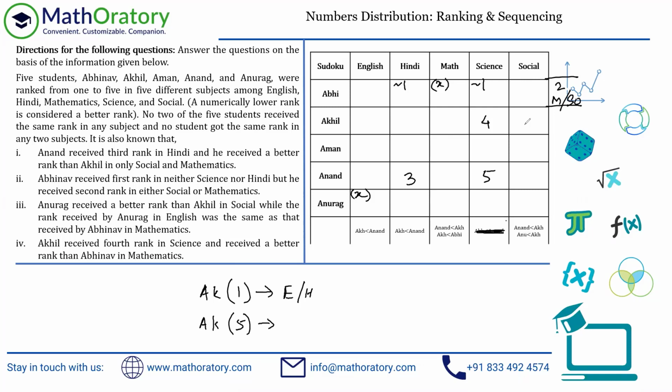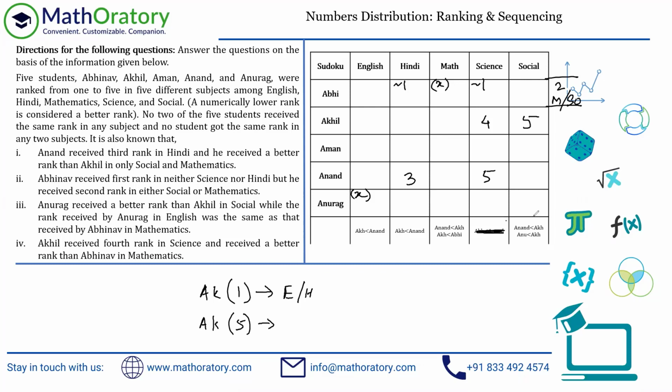So let's plug that. We now know that Akhil receives a 5th rank in the social, right? And now if we think about this, see, Anand is less than Akhil. Whenever I plug in any value, I always ponder on what changed because of that value. This is something you can always make a habit of whenever you're solving a number distribution kind of set. Whenever you're entering something, think about whatever changed because of that.